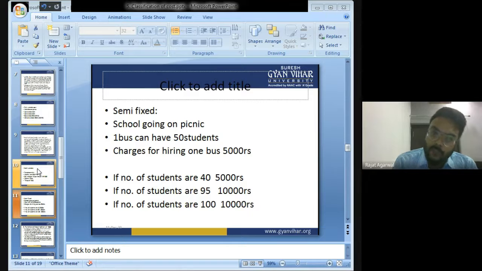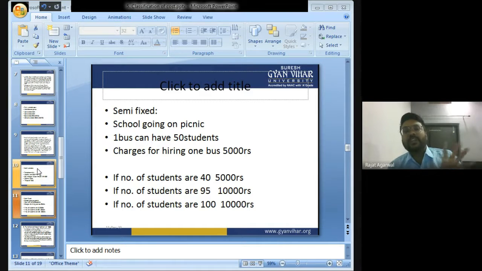Suppose there is a school which is going on a picnic. To take students to the picnic spot, the school has to hire some buses.